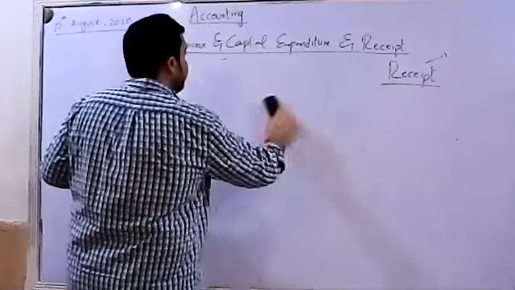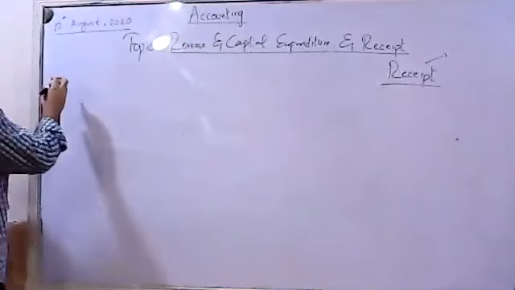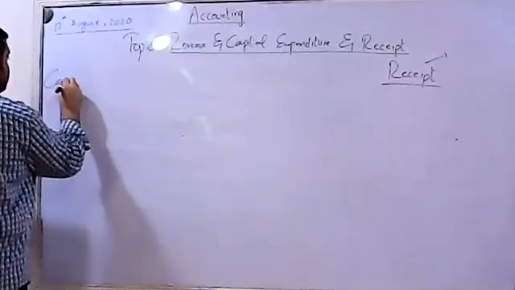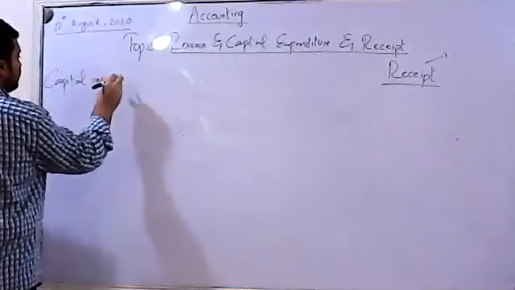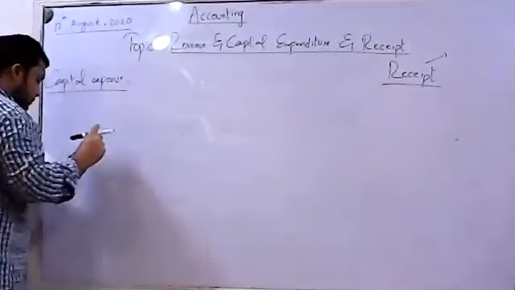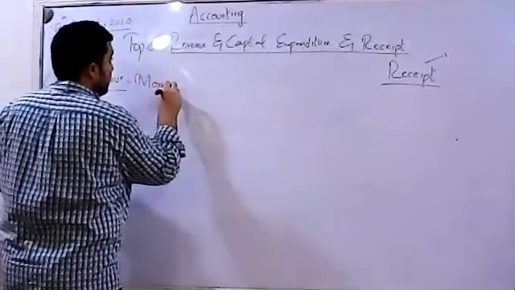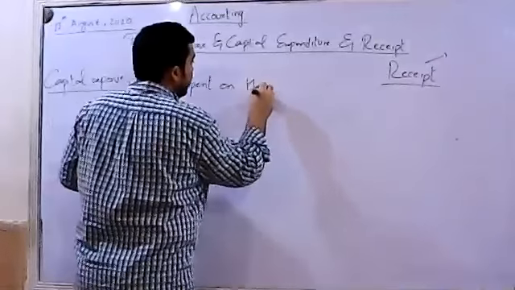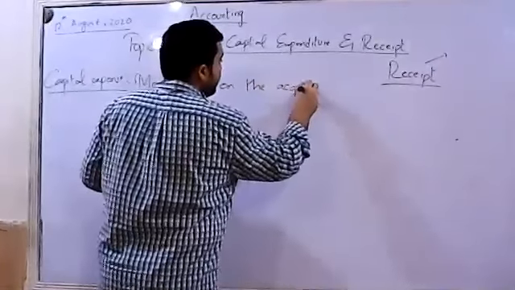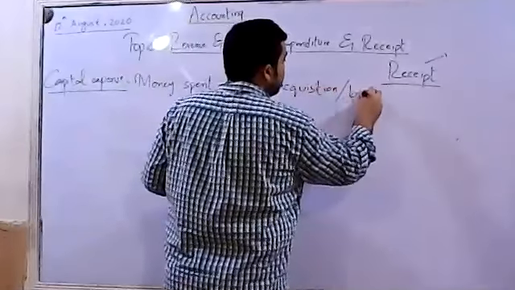What is capital expenditure? I'll write down the definition on the board. Capital expense: money spent on the acquisition. Acquisition means buying.